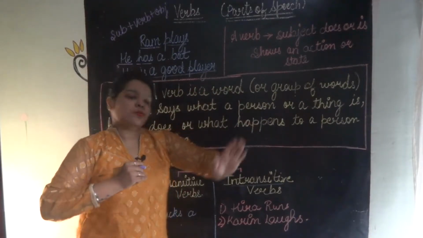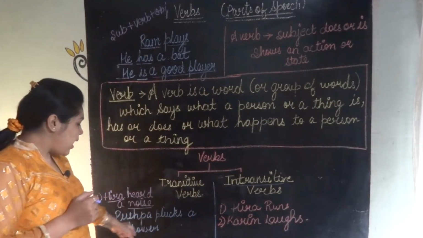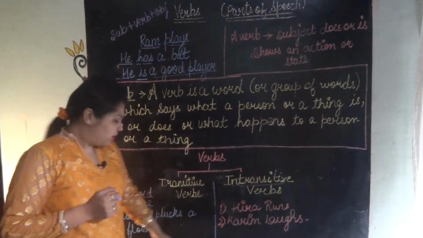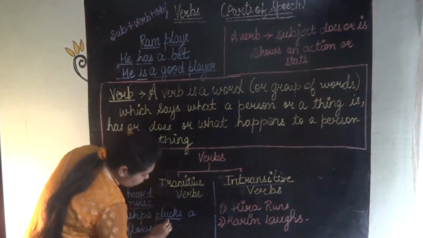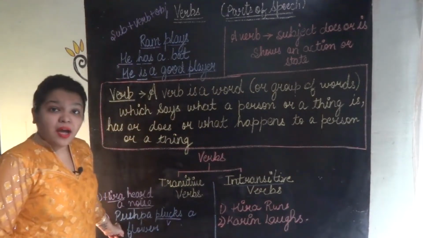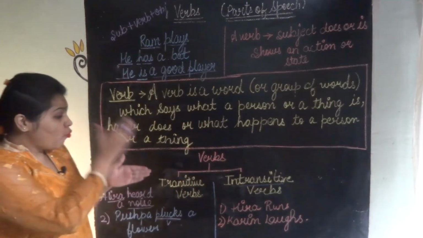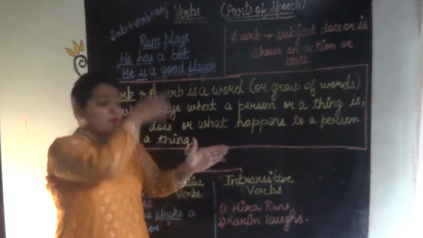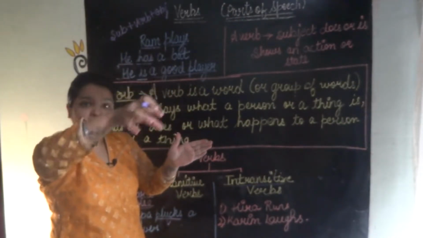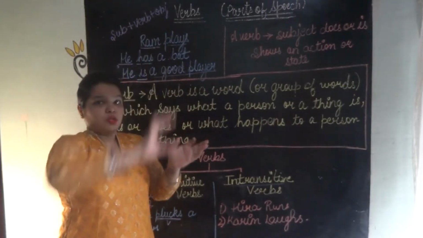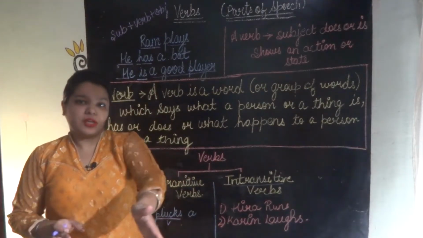In the same way, Pushpa plucks a flower. Here plucks is a verb, Pushpa is a subject and a flower is an object. What is Pushpa doing? Pushpa is plucking a flower. So it is transited to an object.